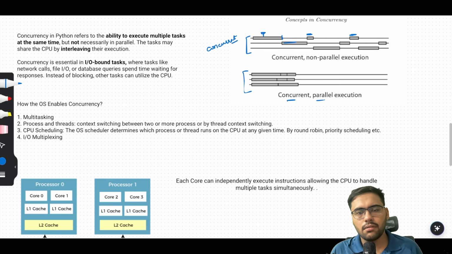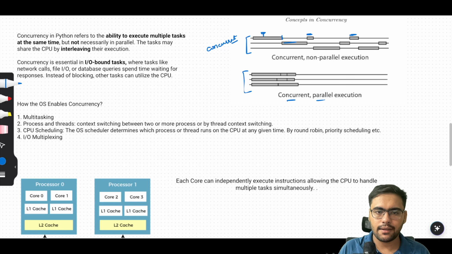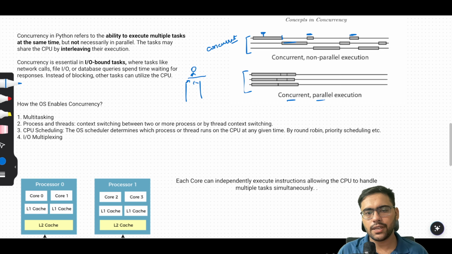A more common example that is often given: let's say this is a Domino's order-taking person, and there are two queues. First he takes the order from this one, then he takes from this one. So at one time he's taking one order but doing the work concurrently. But here there are two persons, and they are taking both the queues in parallel. So this is parallelism.